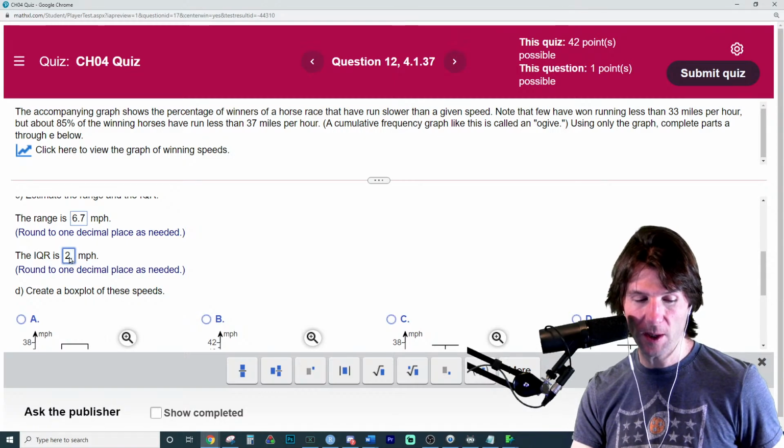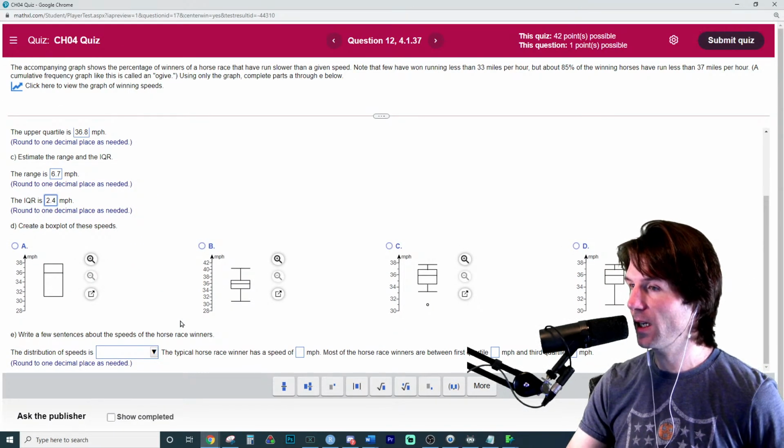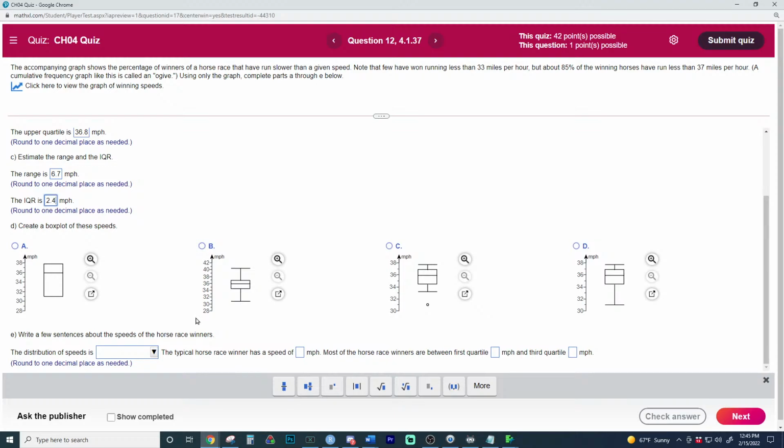The IQR is the range between the middle 50%, and that's 2.4, Q1 to Q3, as long as I'm doing my math properly. We get here to a box plot one. Now, this is interesting. This is probably one of the tougher questions on the box plots. It can't theoretically be this one because all the data isn't clumped up here. You wouldn't have any sort of whiskers. We're really between this box plot and this box plot.